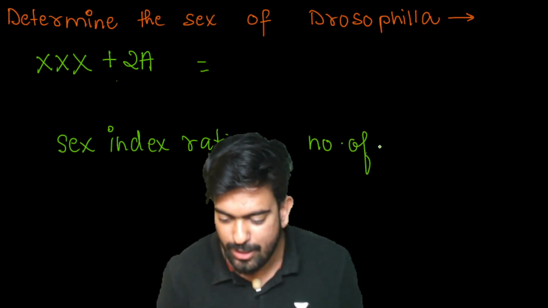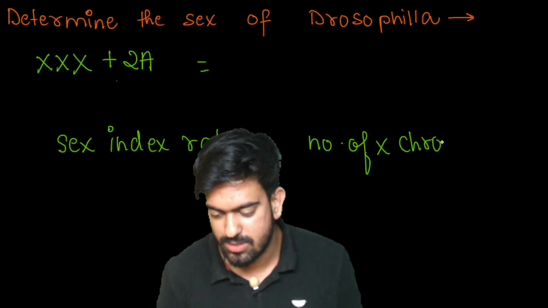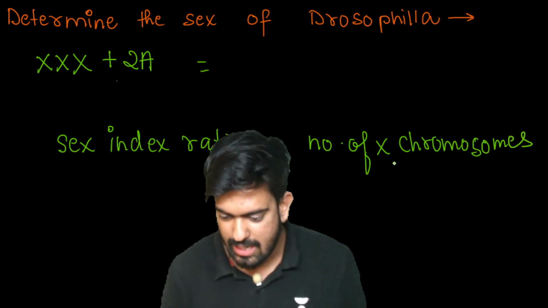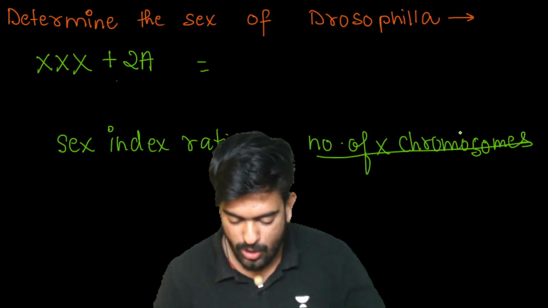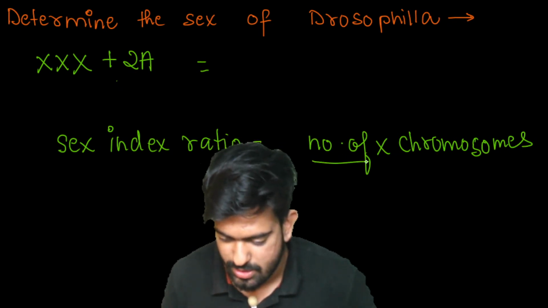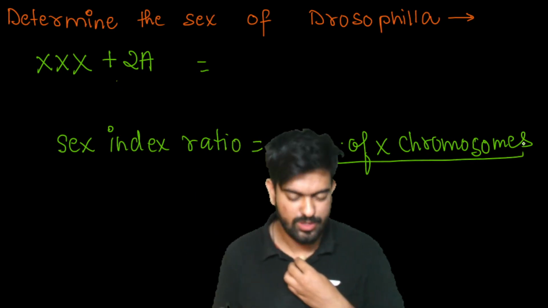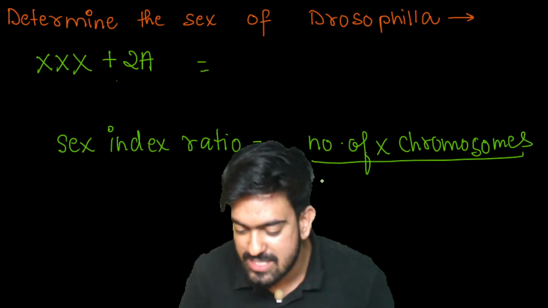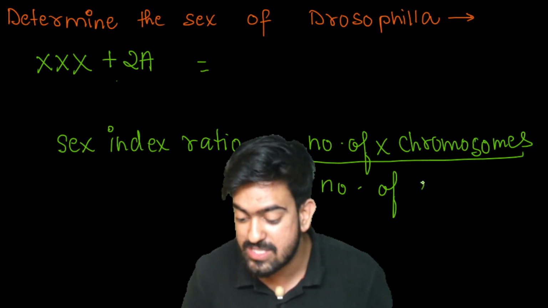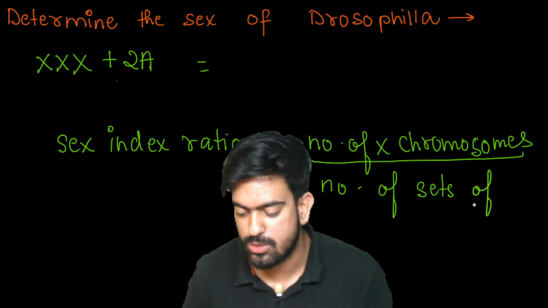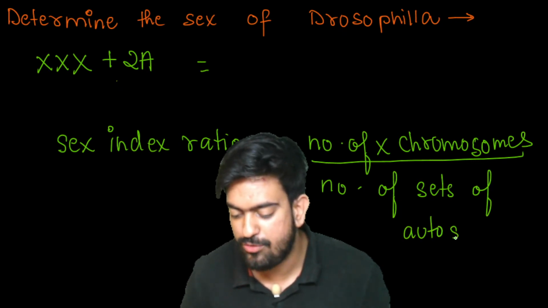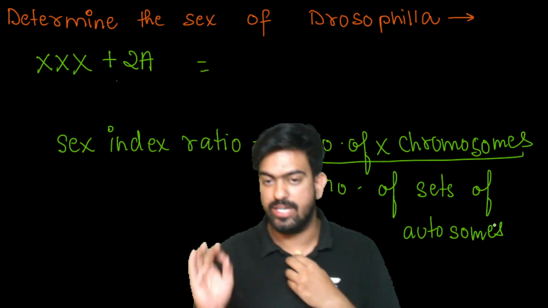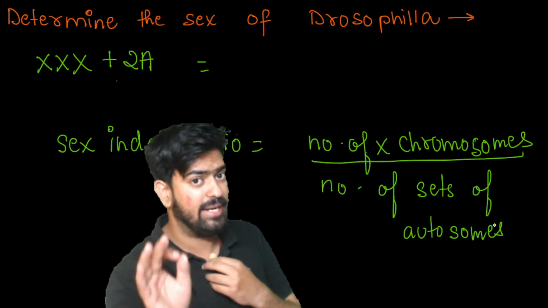Clear? This way we can determine the sex index ratio.